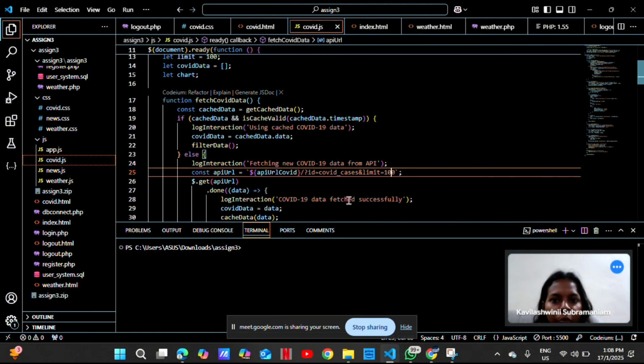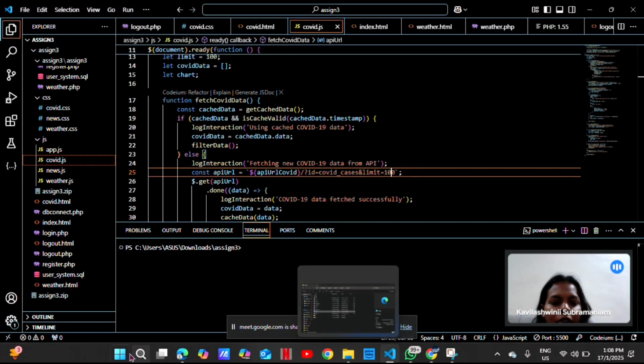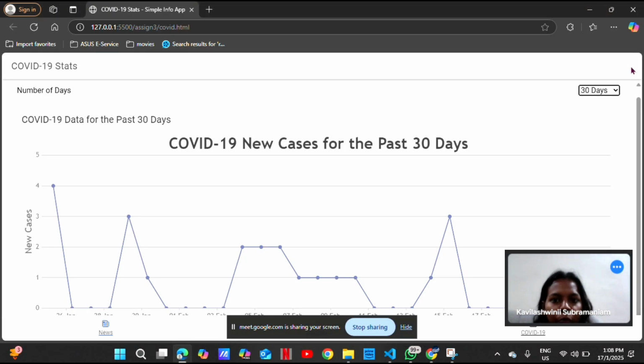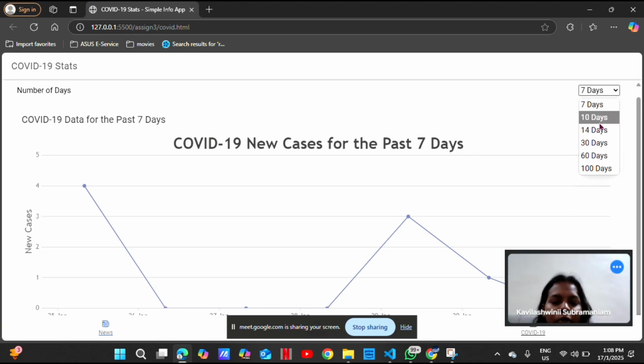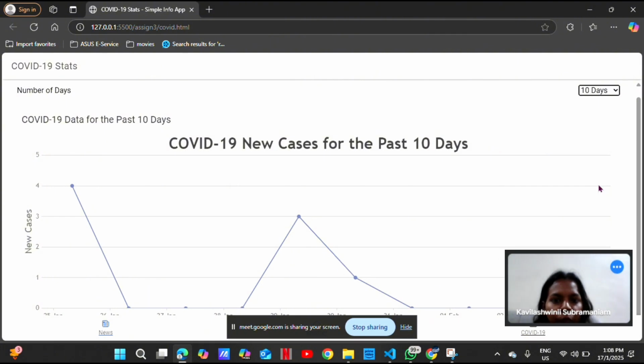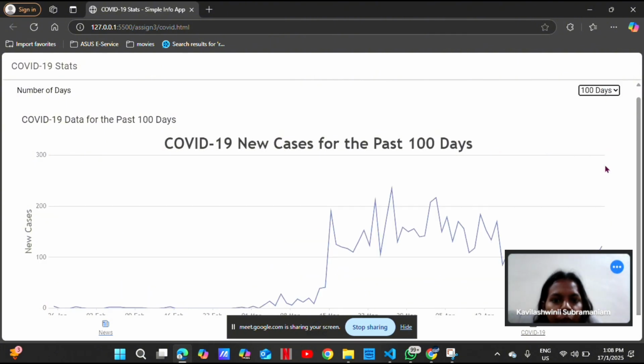So let us see how we integrate the API. First of all, I would like to show the application. The user can select how many days of data they want to see. For example, 7 days, so it will show 7 days of data over here. 10 days of data and 30 days until 100 days.